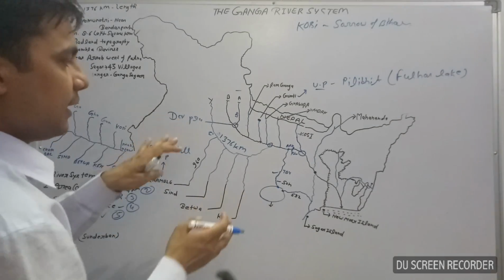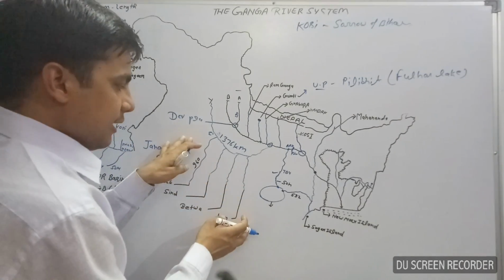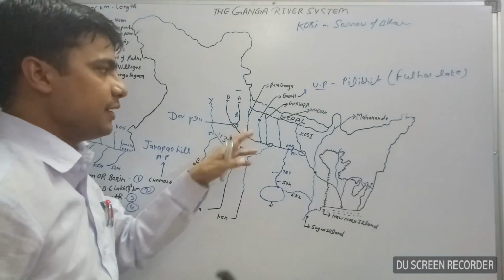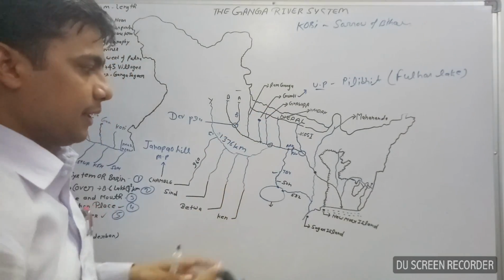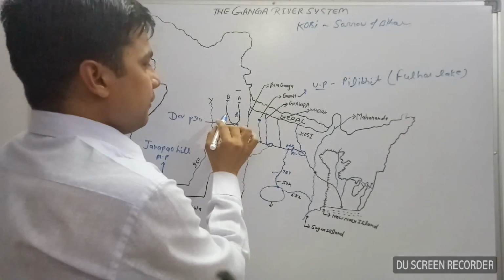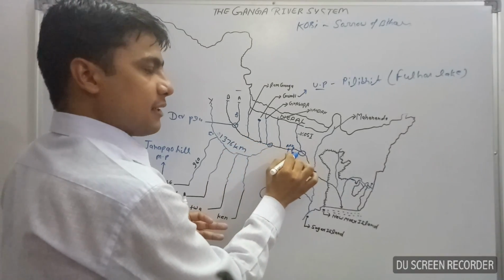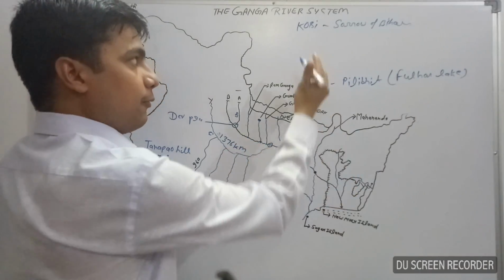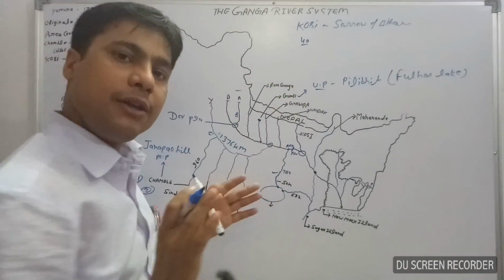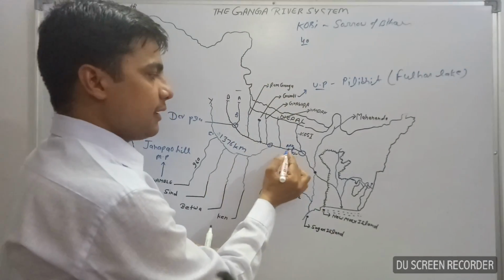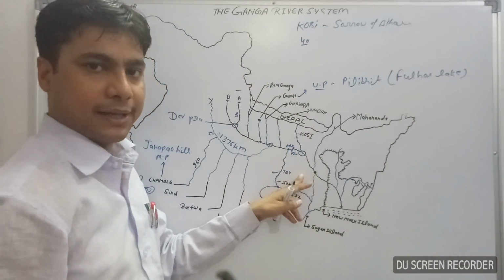Okay, so these are the major right hand tributaries and these are the major left hand tributaries. Now Ganga River flows towards Uttar Pradesh, Bihar, some parts of Jharkhand, only 40 km in Jharkhand. Then after it enters into West Bengal.